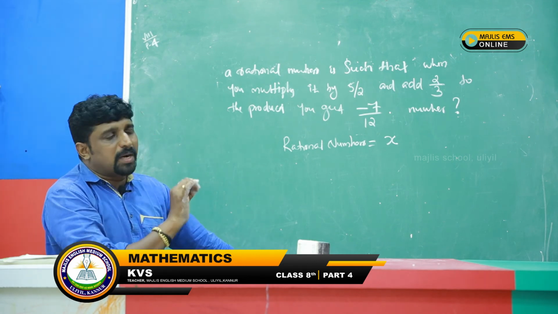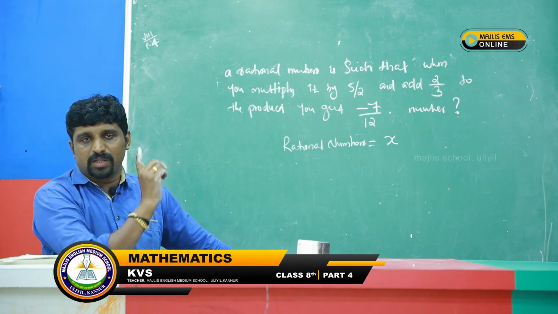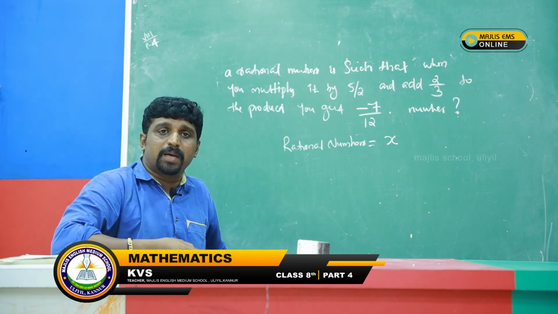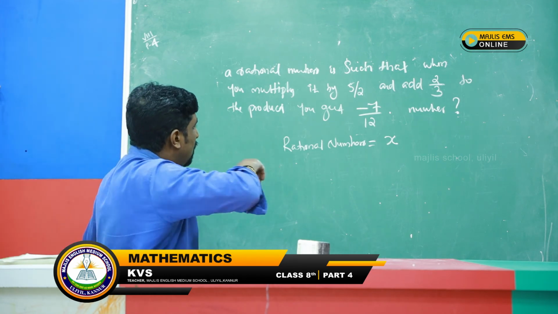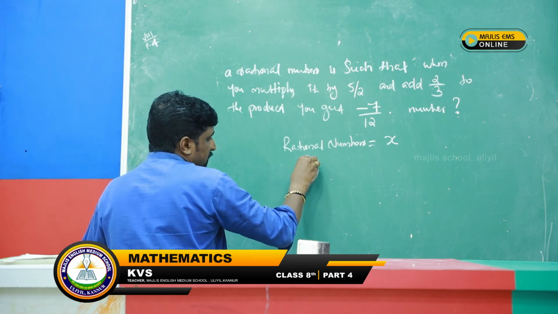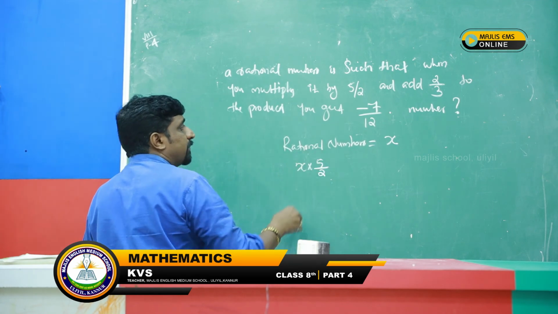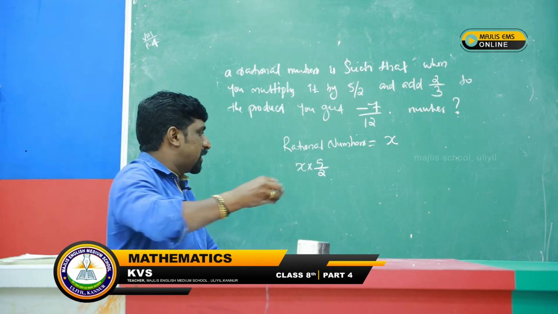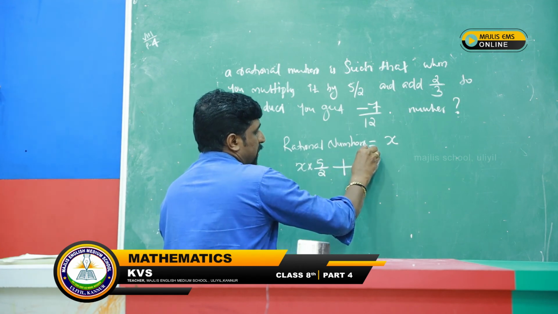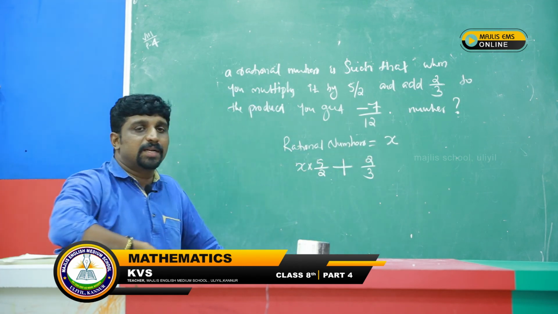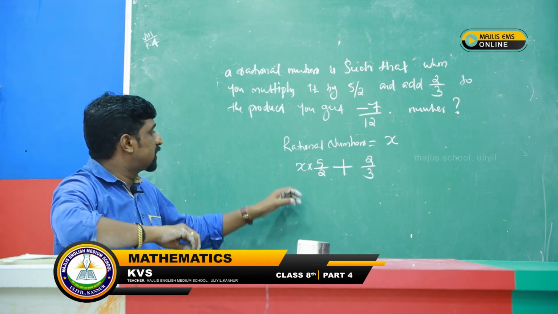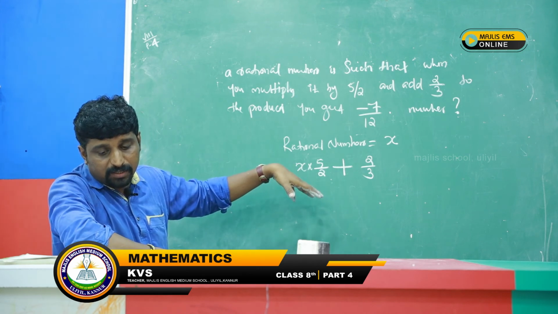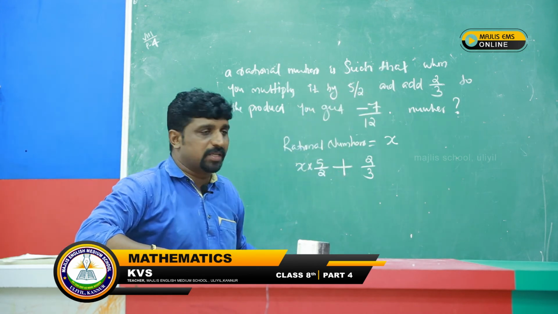The first condition given is, when you multiply it by 5 by 2. Just read the question like that. The rational number we can take as x. When we multiply that rational number by 5 by 2, that means x into 5 by 2. When we multiply the rational number by 5 by 2 and add 2 by 3, add means plus 2 by 3. Add 2 by 3. Just read the question like this.